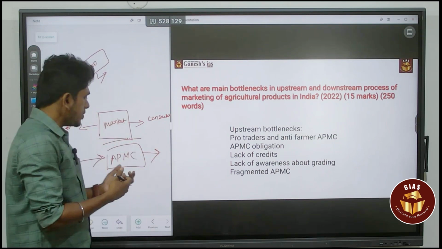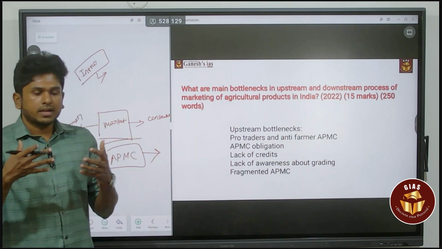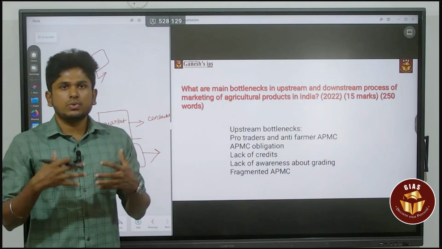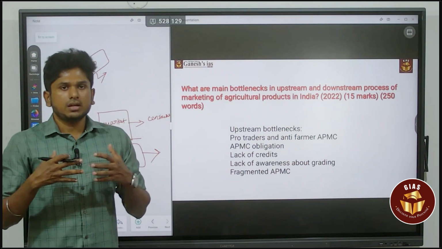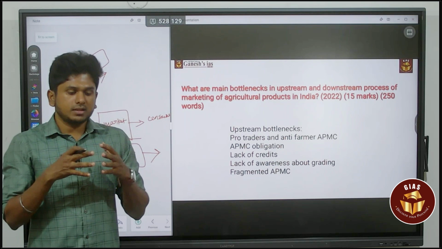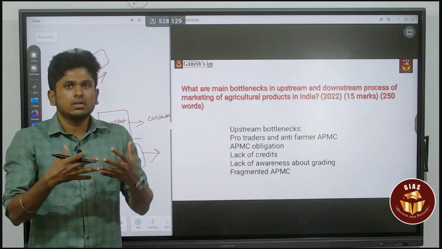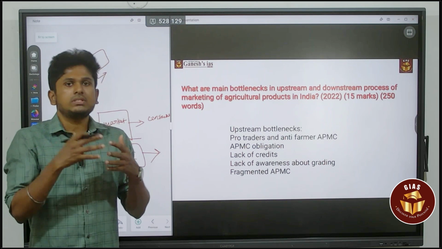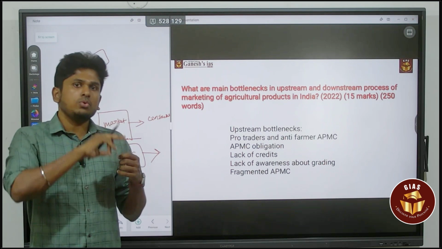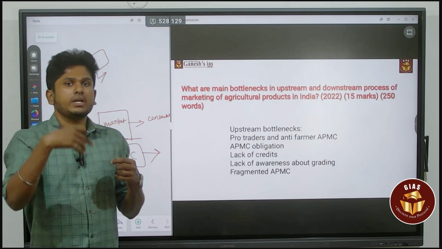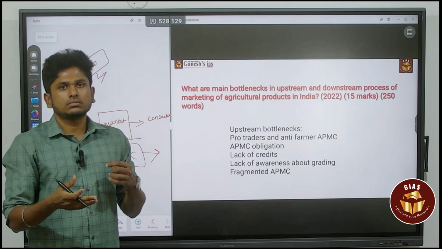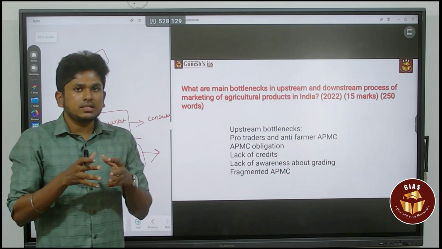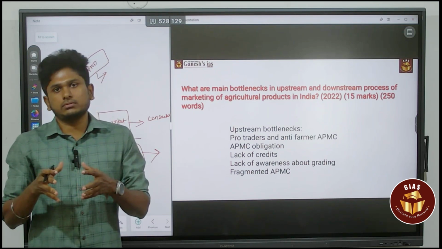And this APMC acts as the connection between the farmers, the consumers, and even the traders. Also, this APMC acts as a pan-India phenomenon. So you can even buy a product from another state through these APMCs. You can go to that region and buy it through the auction. So these are the things about agricultural marketing.